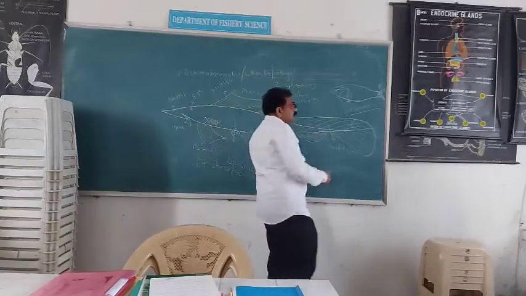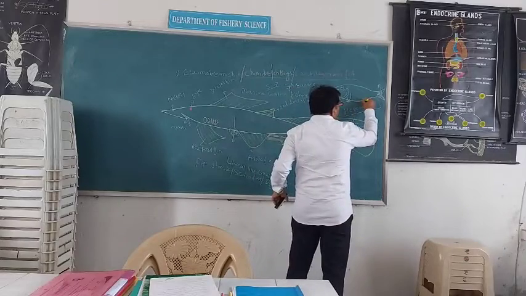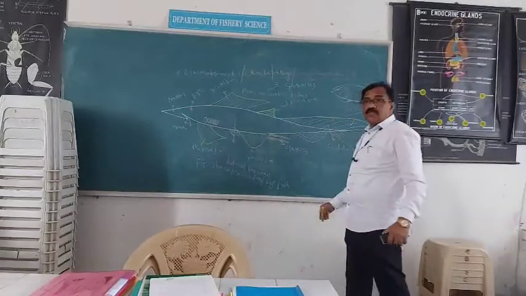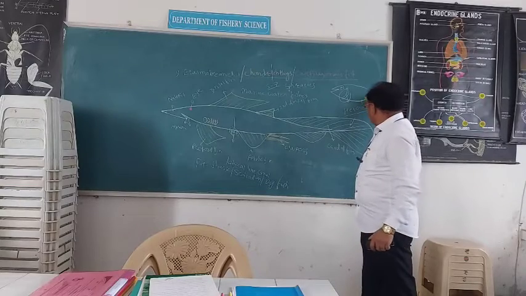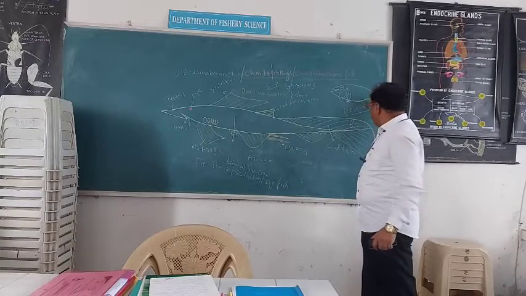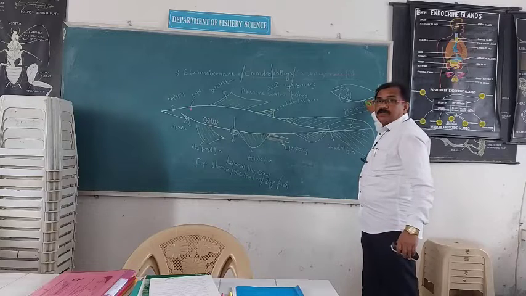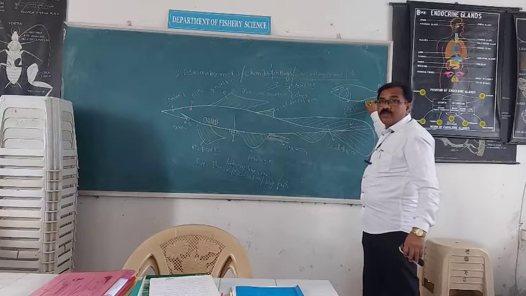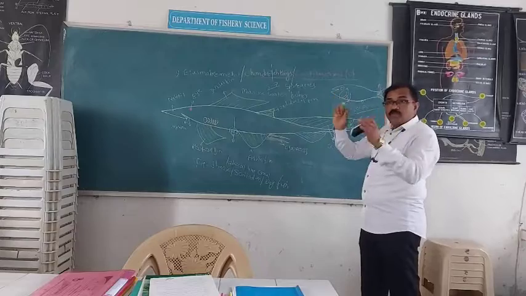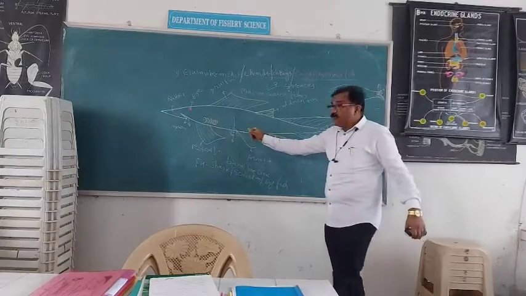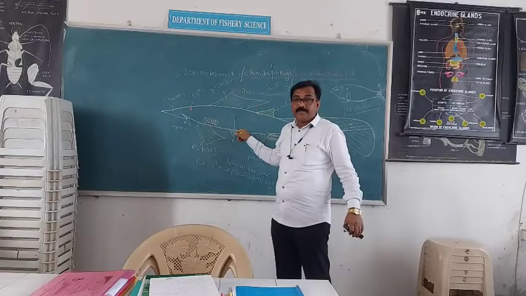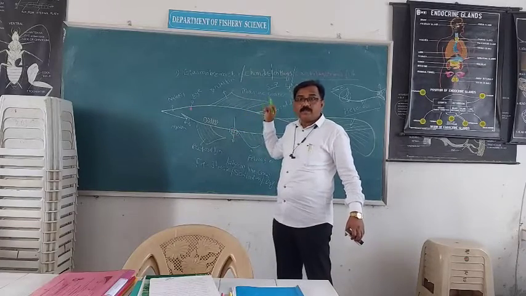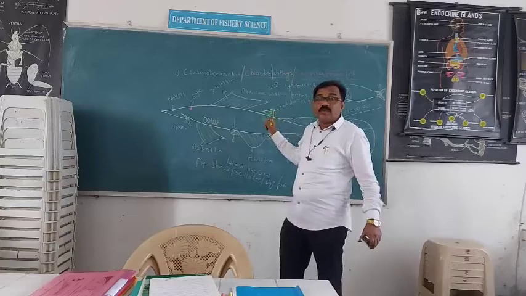In bony fishes, separate openings are present: the anal opening for fecal matter, the genital opening for gametes, and the urinary opening for urine. Separate openings, no union. But here in Elasmobranchia, a common opening is present. Hence it is called cloaca.